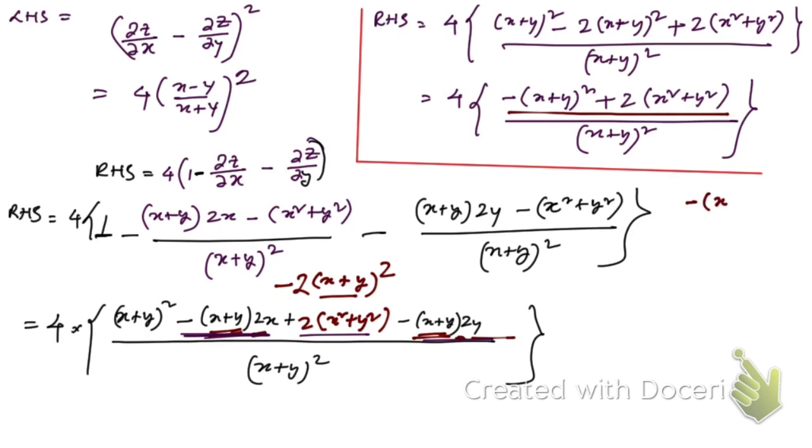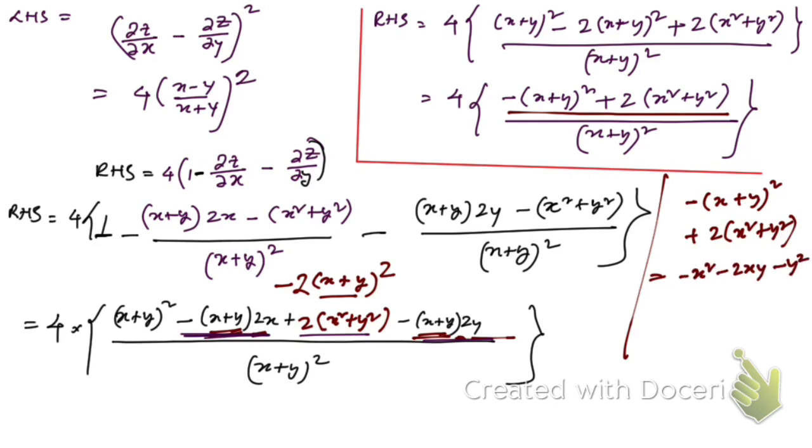You see, minus x plus y whole square plus 2x square plus y square. Now if you expand this term, then you're gonna get minus x square minus 2xy minus y square, because we have minus here, right? Then plus 2x square plus 2y square if you expand this.